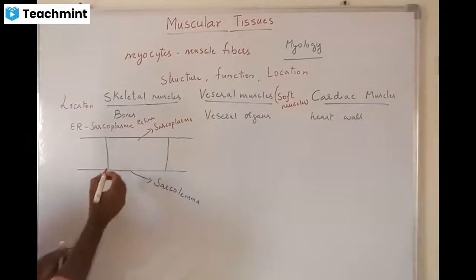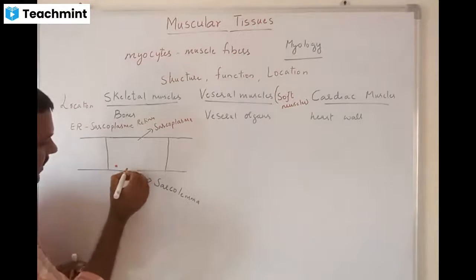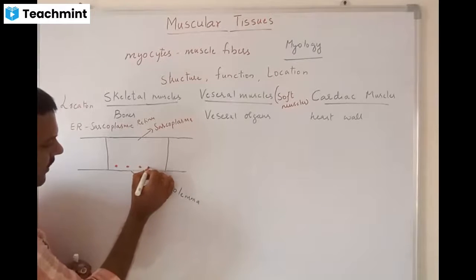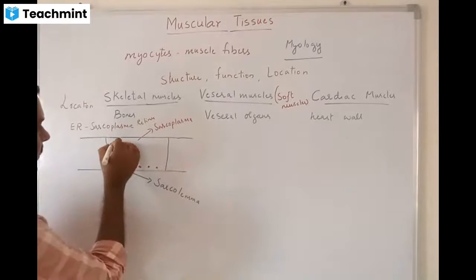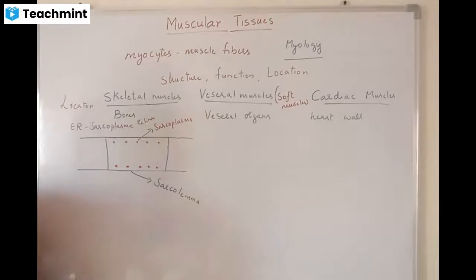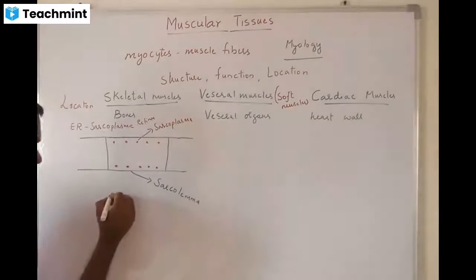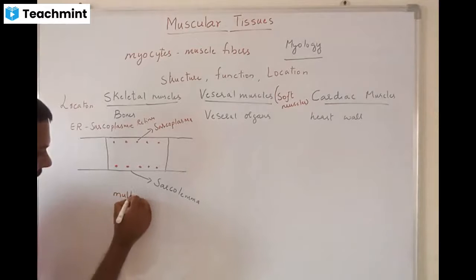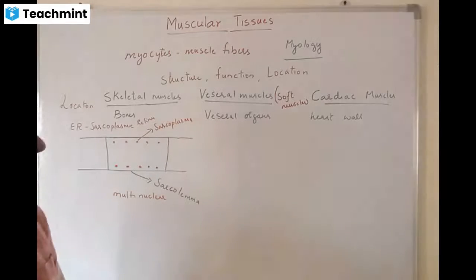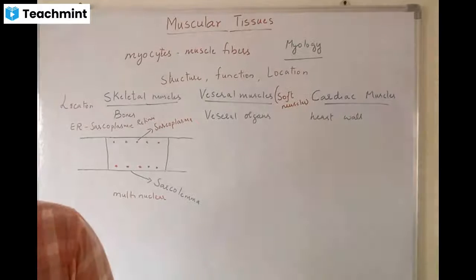In the skeletal muscles, the nuclei are arranged just behind the cell wall. It is multinucleated, so the nuclei are near the cell wall, that is, the sarcolemma. So skeletal muscles are multinuclear cells.